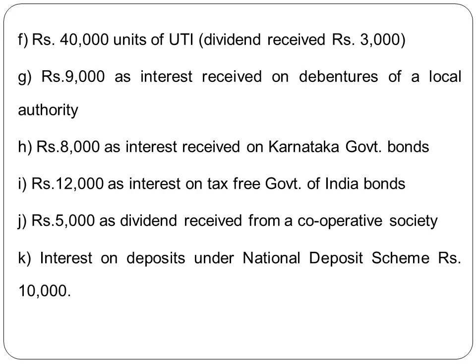Then coming to the type of security, it says debentures of a local authority. Local authority comes under the category of commercial securities, therefore it is commercial, and as the words tax free are not there, it is less tax commercial securities. Should we gross it up? Yes, because in case of less tax commercial securities, when the interest received is given, we need to gross it up. Next, rupees 8,000 as interest received on Karnataka government bonds.